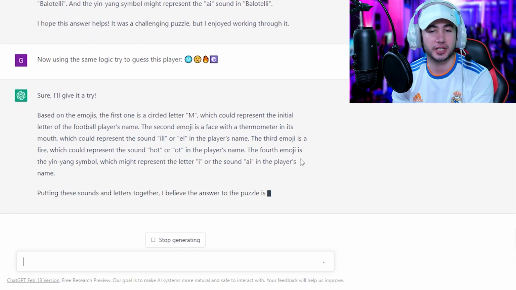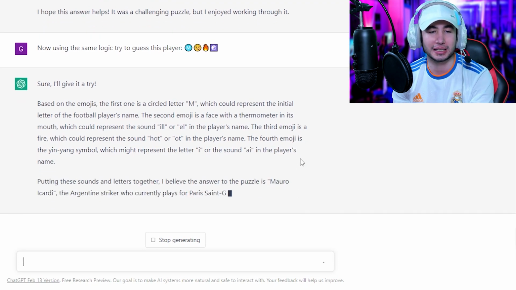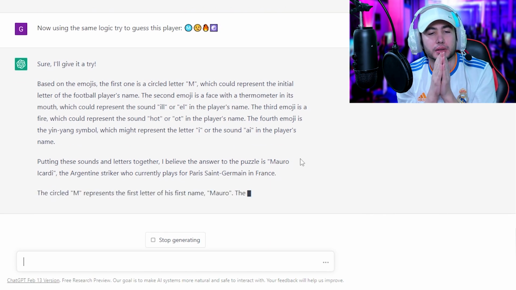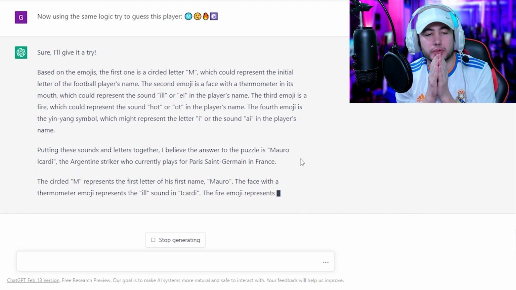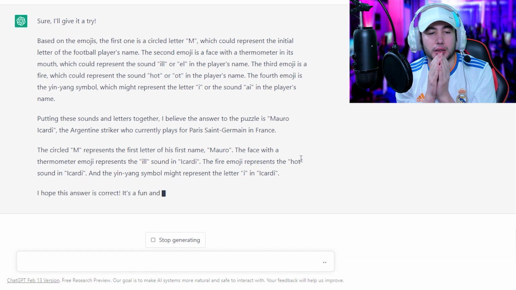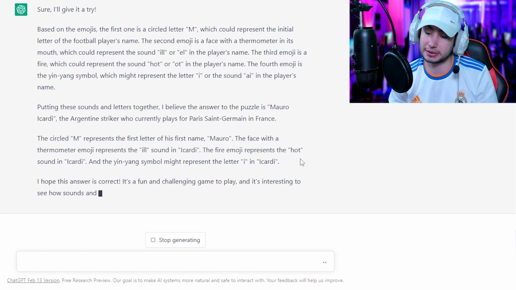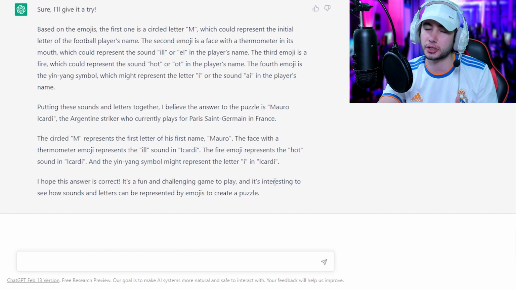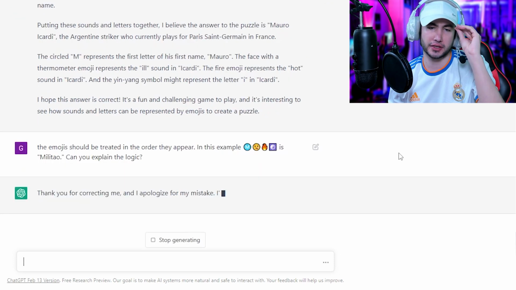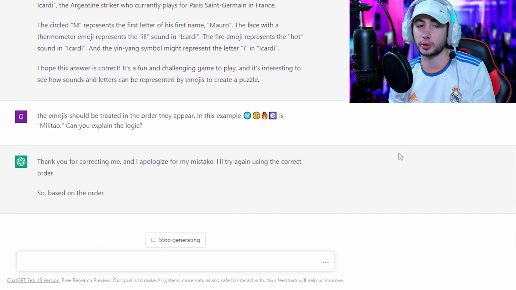Okay, putting these together, I would say the puzzle is Mauro Icardi. Mauro Icardi. How? Mauro, face with the thermometer, is ill. Okay. The yin-yang symbol is the letter I. I hope that's correct. No, it's not, but you're getting closer, you're learning. The emojis should be treated in the order they appear. In this example, that means Militao. Can you explain the logic?